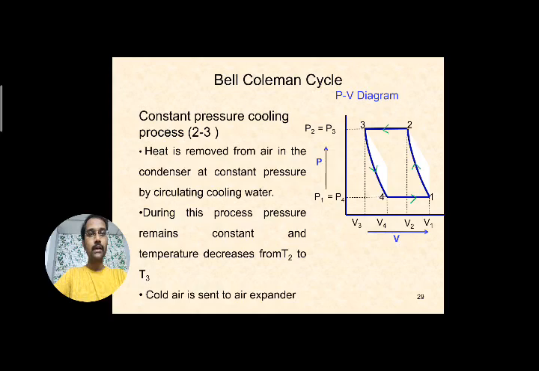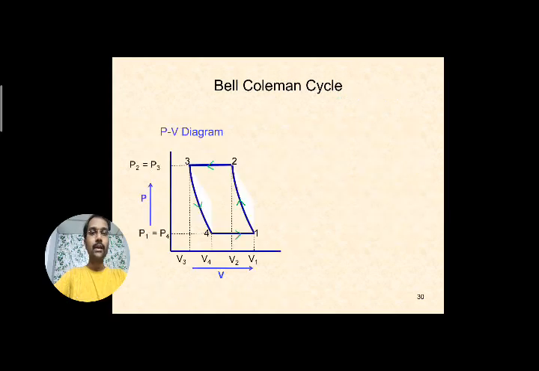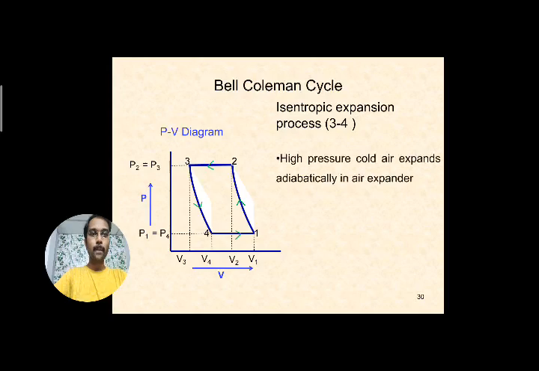Next, after completing the process in the condenser, the cold air is sent to the air expander. The cold air will make entry into the air expander. We will see the next process, that is from 3 to 4. If you observe the PV diagram here, what happened to the pressure? The pressure drop will take place. 3 to 4 is the isentropic expansion process.